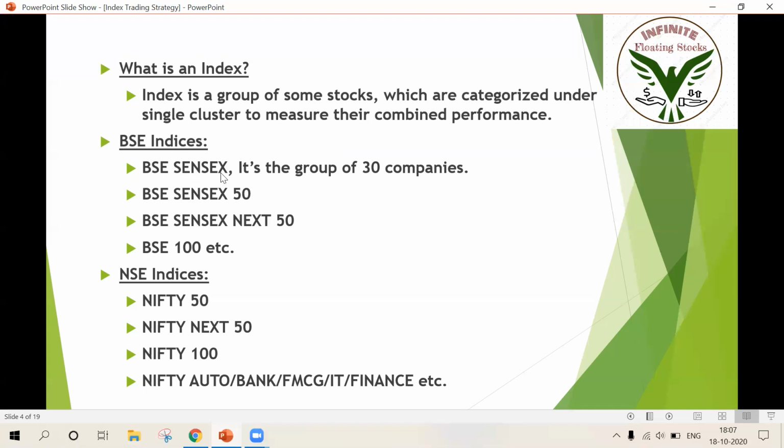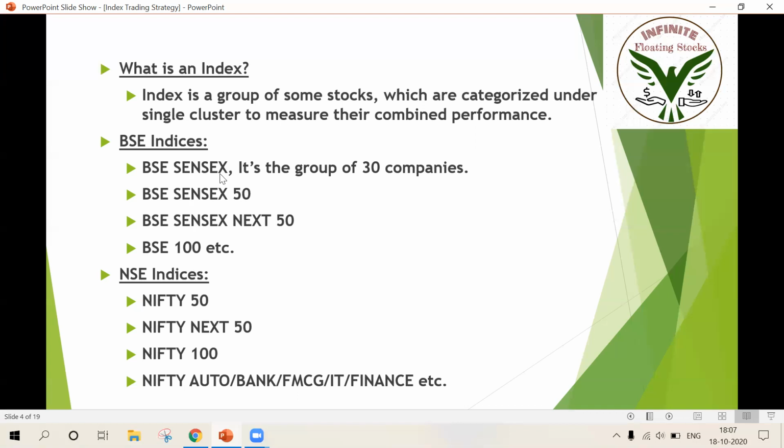Sensex is the name of the index. It's a group of 30 companies. And BSE Sensex 50, when it's 50, is a group of 50 companies. When I say BSE Sensex Next 50, this index or this bag will have the next 50 companies.